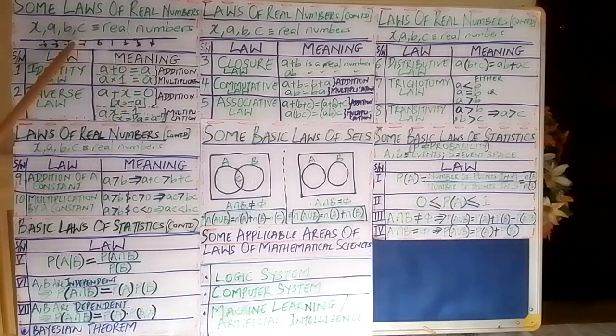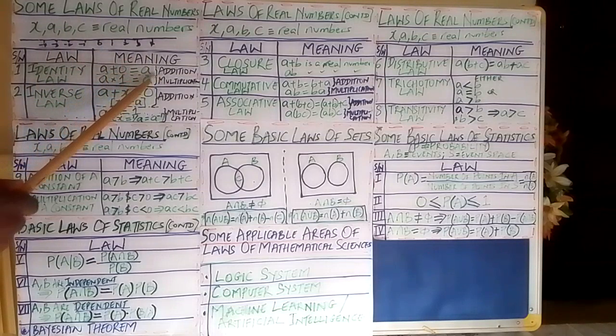If I put, for instance, minus 2. Minus 2 plus 0 will always give minus 2. Minus 2 times 1 will always give minus 2. Of course, any number multiplied by 1 will give that same number. And we explain this property indirectly and directly when we are considering the duality in nature with respect to addition and multiplication. So we can move to the second law, which is the inverse law.